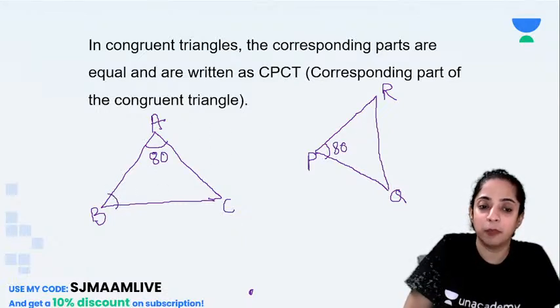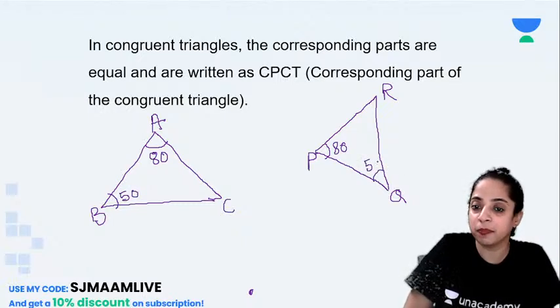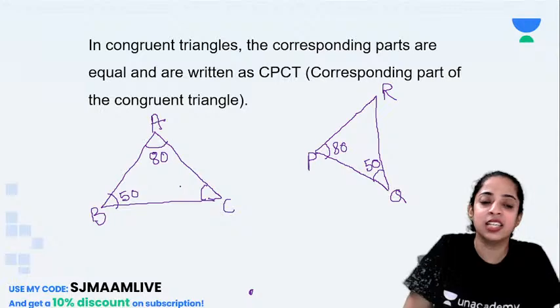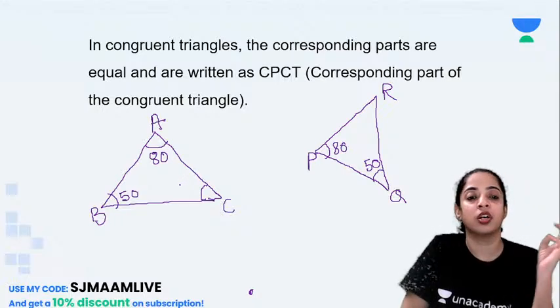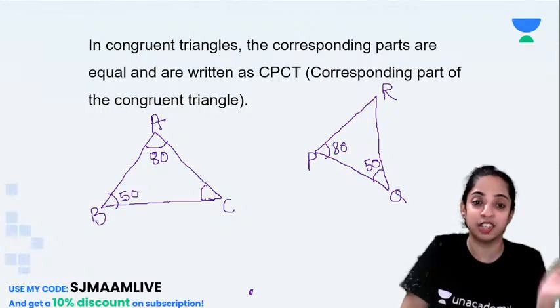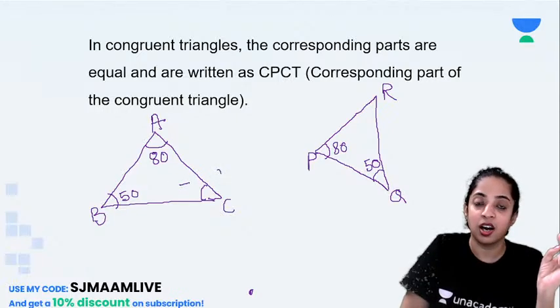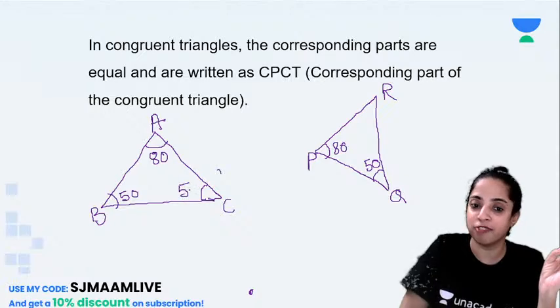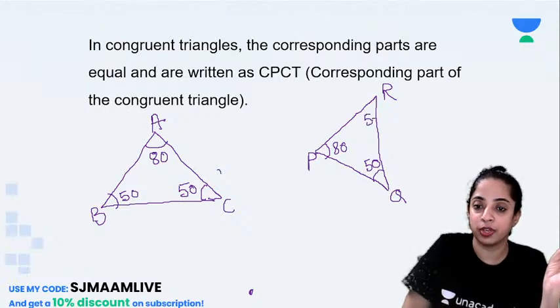Angle B is 50 and here angle Q is 50. Angle C is then what? 80 plus 50 is 130, so we have to make 180, right? So it will be 50. So this is also 50.